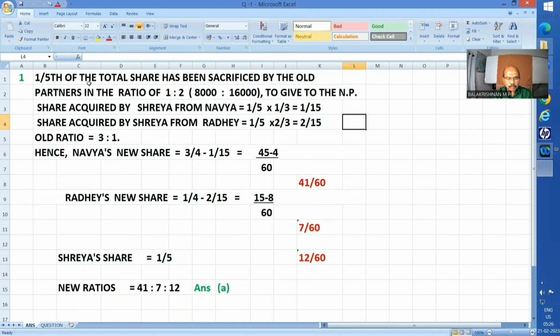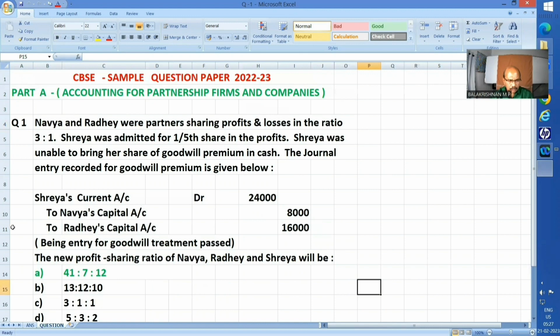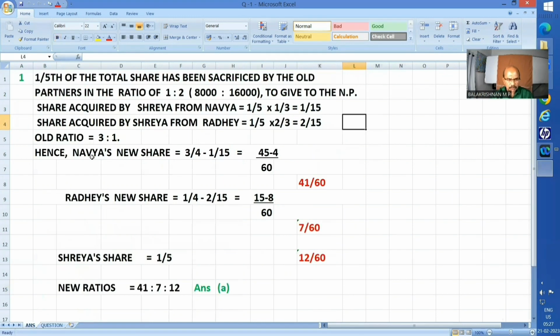So, 1/5 of the total share has been sacrificed by the old partners in the ratio of 1:2 to give to the new partner. Share given to Shreya by Navya is 1/3 of 1/5, that is 1/15. Similarly, Radhe's is 2/3 of 1/5, that is nothing but 2/15. And the old ratio, of course, 3:1 they have given us.